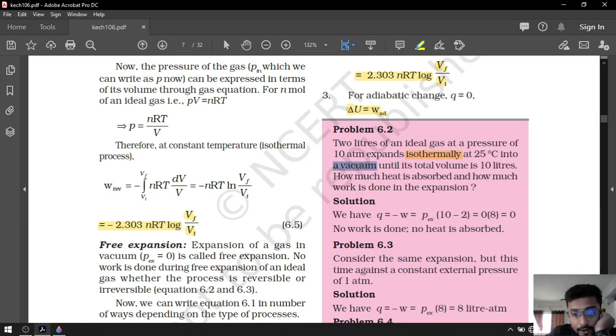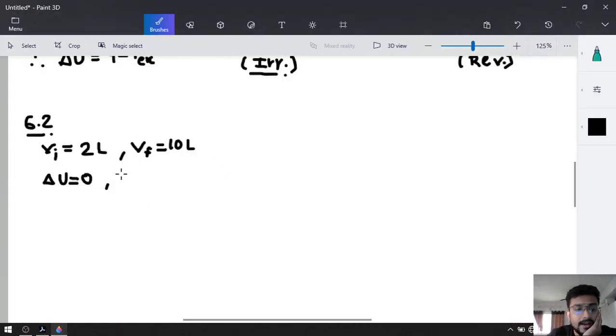Okay, in a vacuum, if we are talking about an isothermal expansion, then we know that Q will be also 0. Why is Q equal to 0? Because P external is also 0. In the vacuum, there is no external pressure.